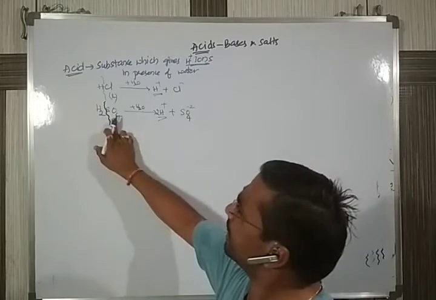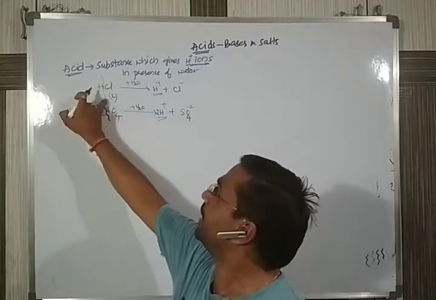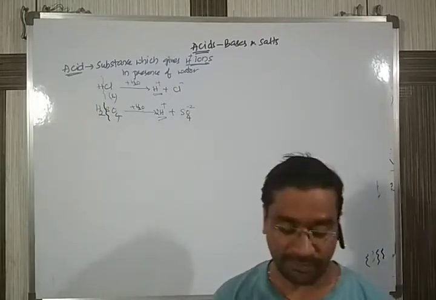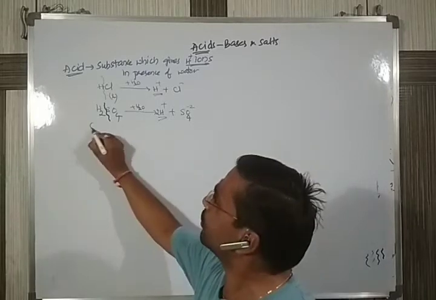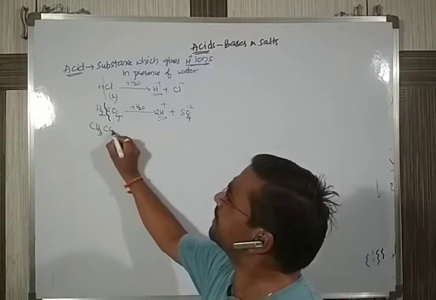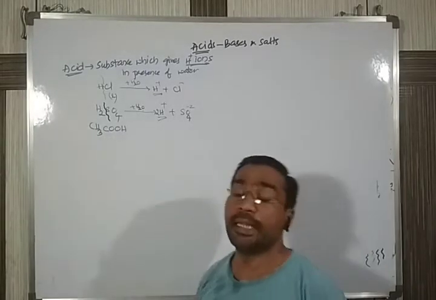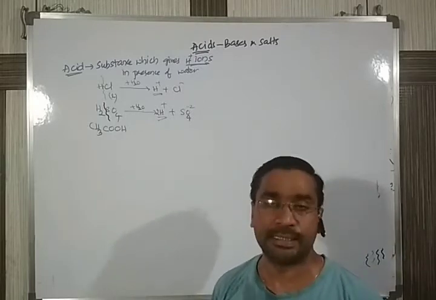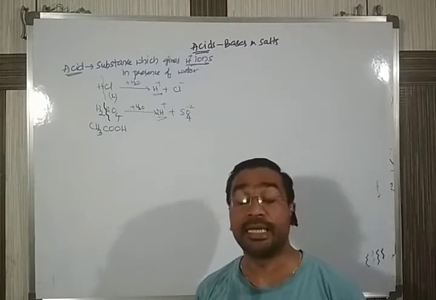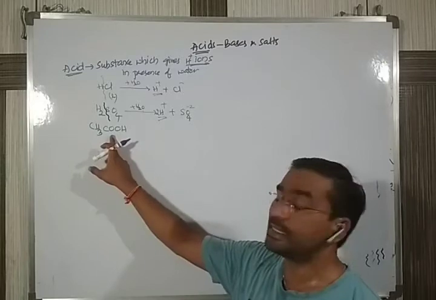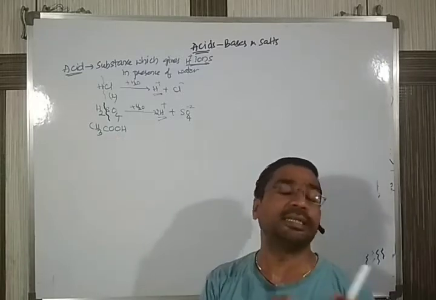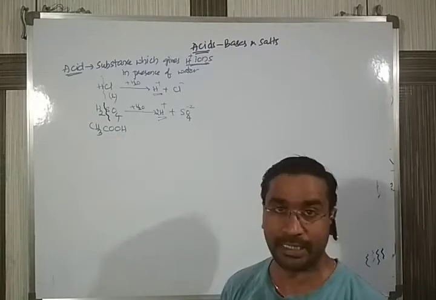Likewise, as you go on, we can write many examples. I can give one more simple example: CH3COOH. The name of this is acetic acid. Already I was saying, diluted acetic acid we use in our kitchen in the form of vinegar.